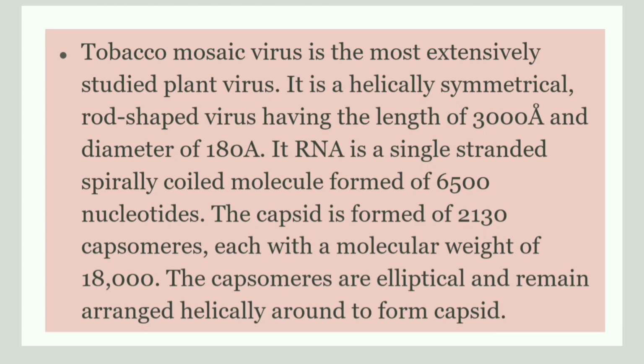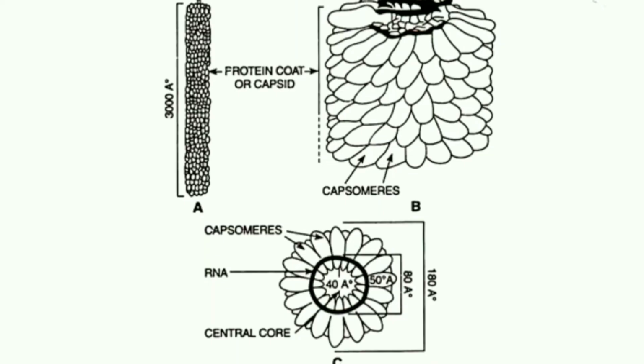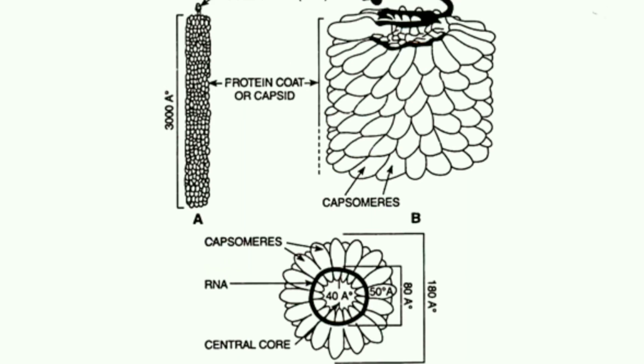The capsid is formed of 2,130 capsomeres, each of a molecular weight of 18,000. The capsomeres are elliptical and arranged helically to form a capsid. This is a tobacco mosaic virus, which has RNA as the genetic material. The RNA is surrounded by a capsid, which is the protein coat.